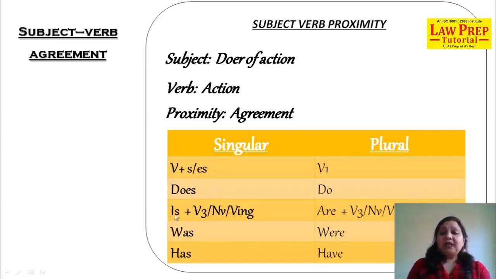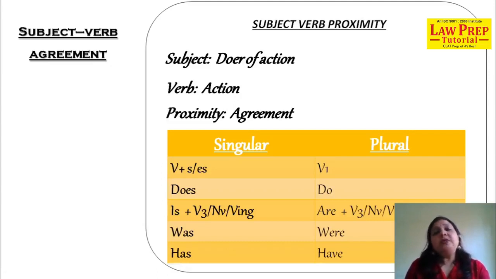He is asked a question by the teacher in the examination. He is asked a question. Is used with verb third form. He is intelligent. No verb case. He is doing his assignment is verb ing case. The tenses are different. All of them come in the category of singular verb. The next we have is the usage of was. He was doing his work is also singular. He has completed his English quiz is also singular.